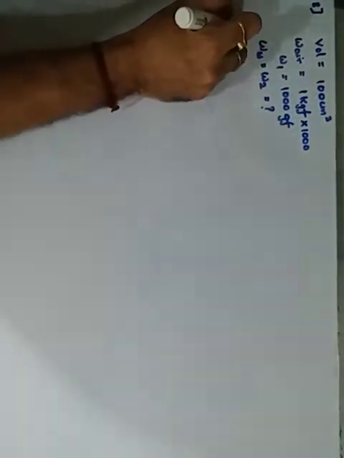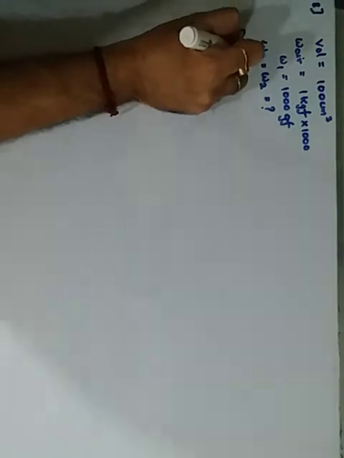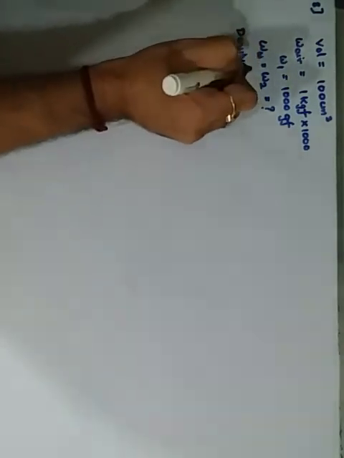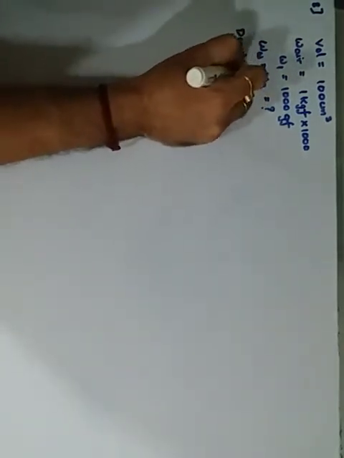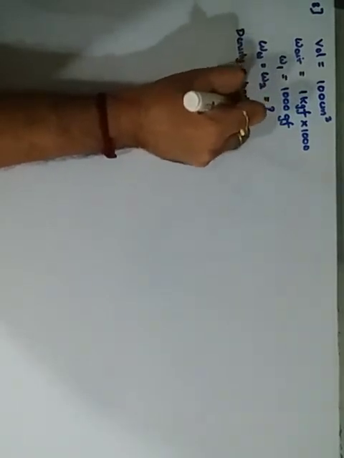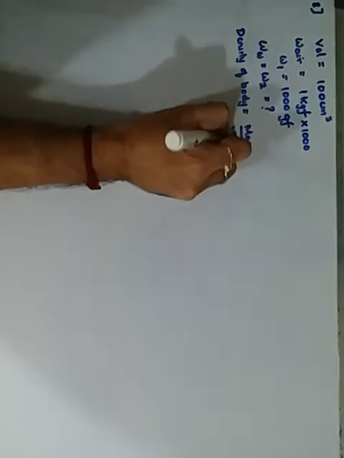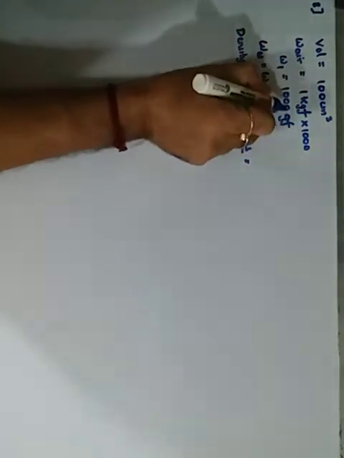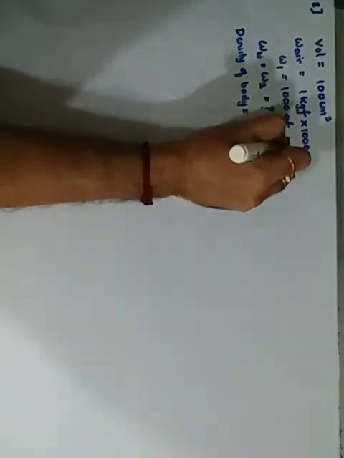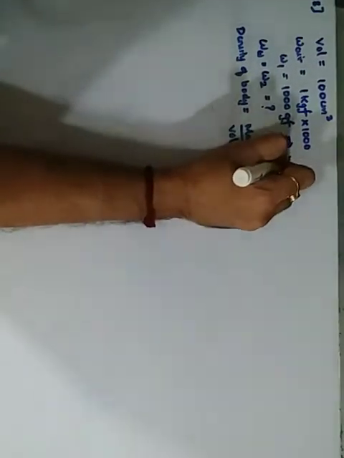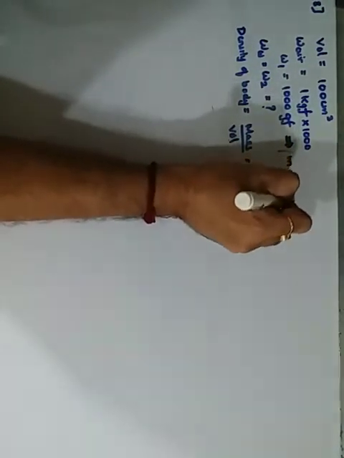Okay. So before that we first find the density. The density of the body is equal to mass upon volume. Here when it is given gram force, the mass becomes only 1000 grams.